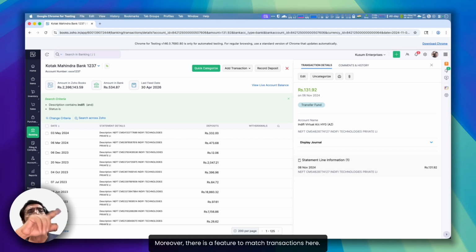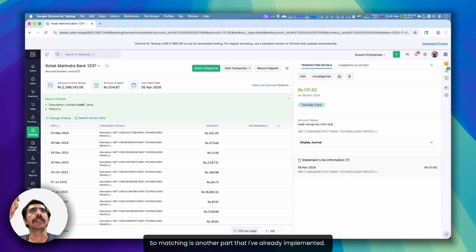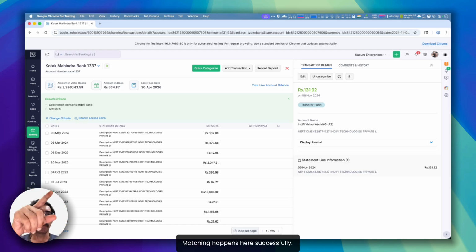Moreover, there is a feature to match transactions here, and their transaction rule system has no option for matching transactions. Matching has to be done manually. So matching is another part that I've already implemented. Matching happens here successfully. There are rules saved for matching as well.